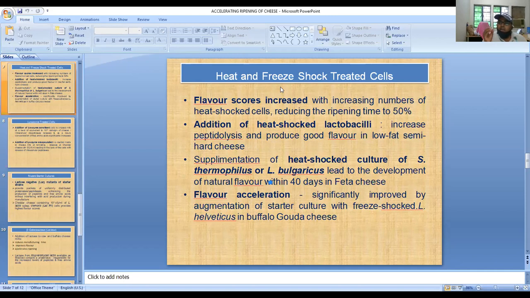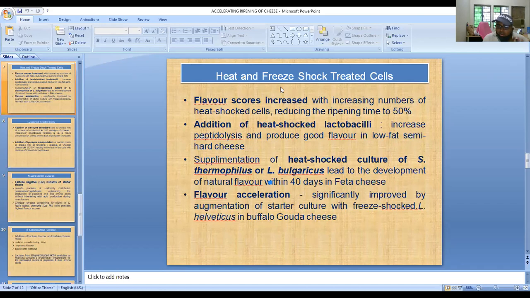We get the desirable flavor in the cheese curds. That means we get cheese slurries after incubating cheddar cheese curd with about 60% moisture at 30 degrees centigrade for a week to attain an intense, desirable flavor in the cheese.